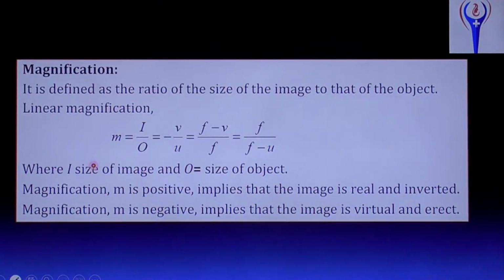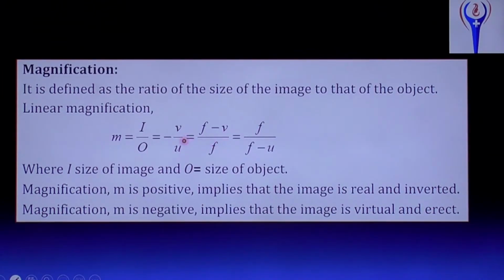Magnification. Magnification is defined as the ratio of the size of the image to that of the object. And linear magnification, M equal to I by O, image by object, and V by U. V is the image distance, U is the object distance. And here I is the size of the image, O is the size of the object. M equal to I by O or V by U.